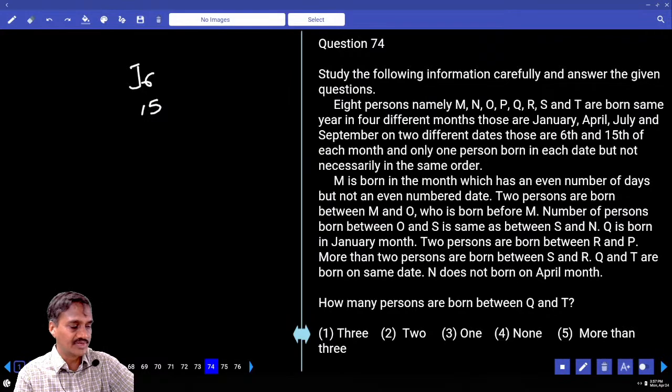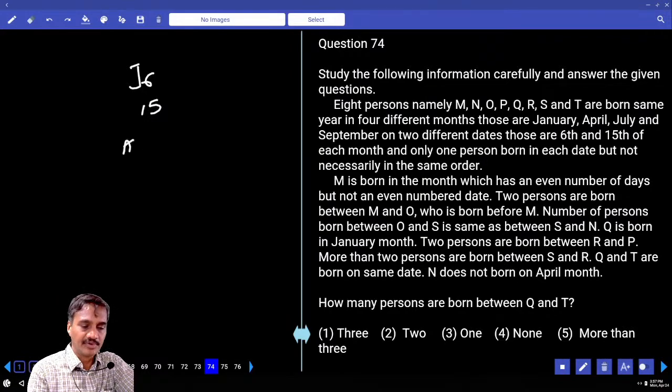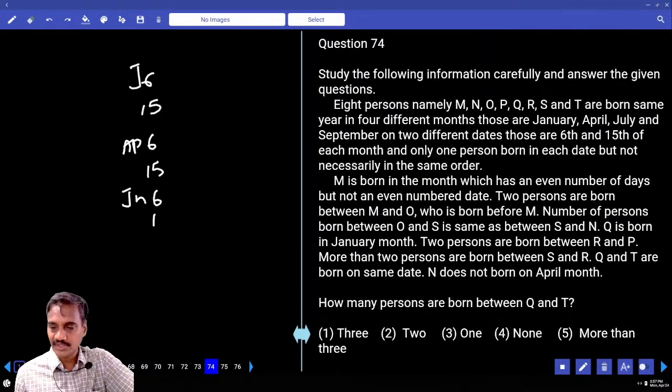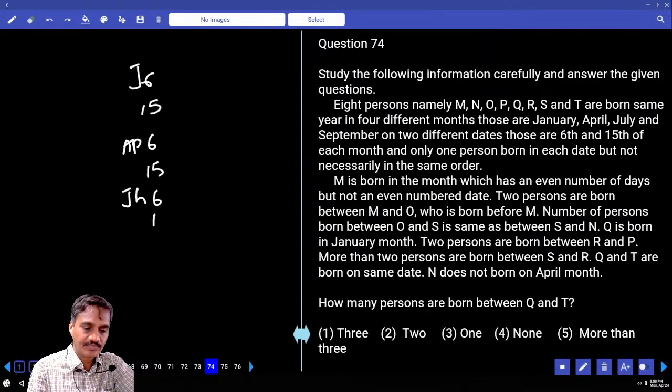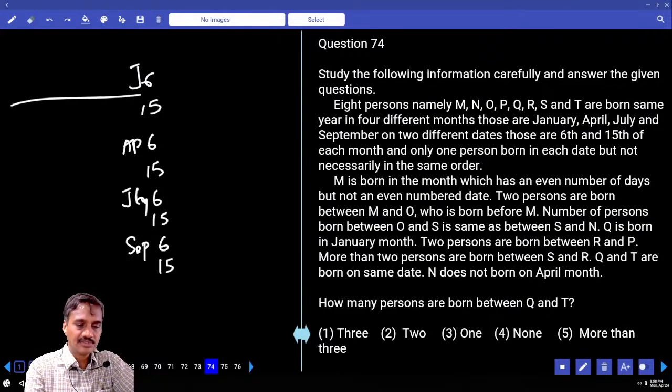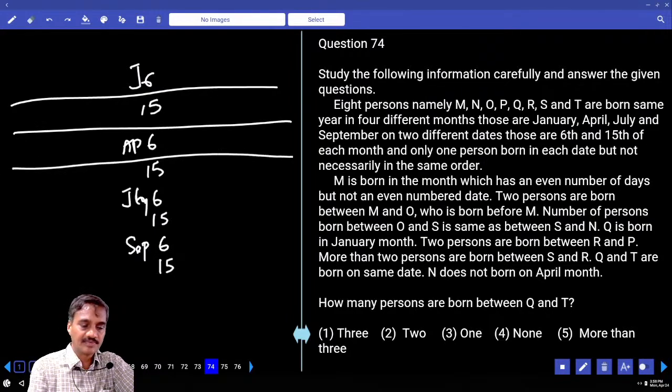In the same way, what are the other months you have? April. April 6 and April 16. Jan, April, June and September. Now June 6 and June 15, and July 6 and July 15. And the next one is September 6 and September 15. Now these are the 4 months and 8 persons, and each month has exactly 2 to 4.